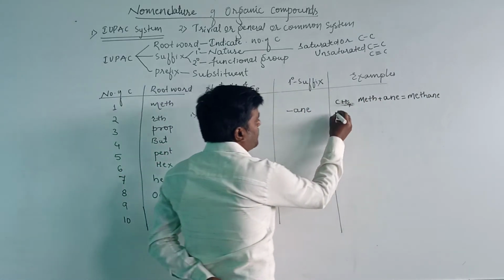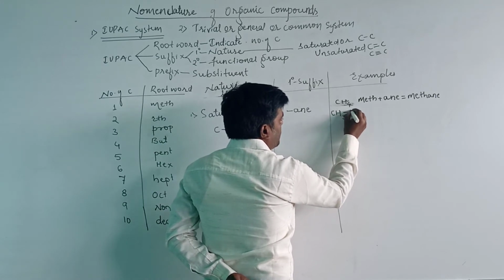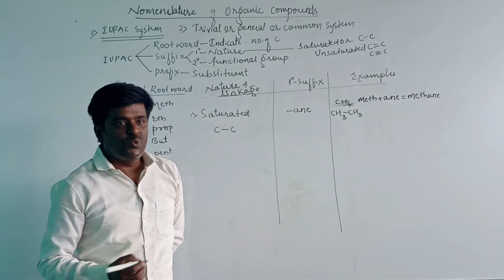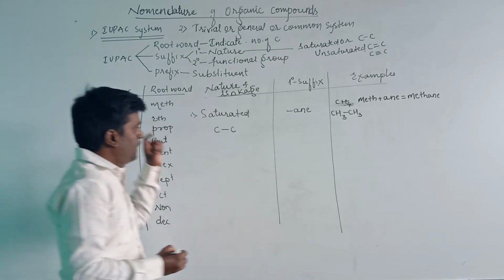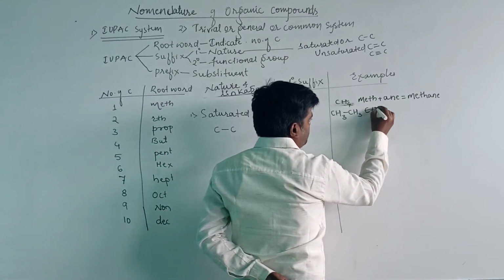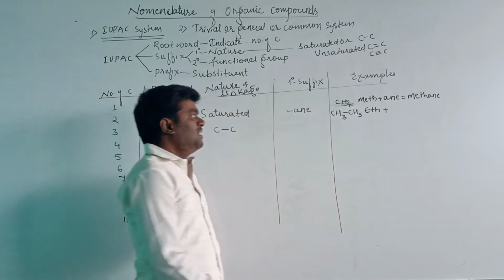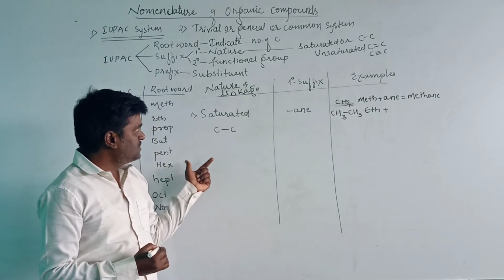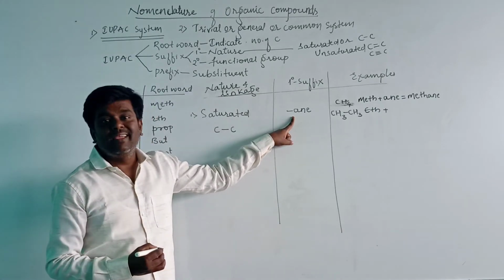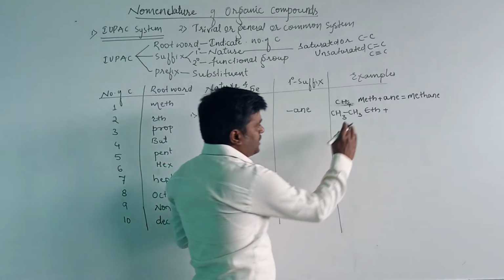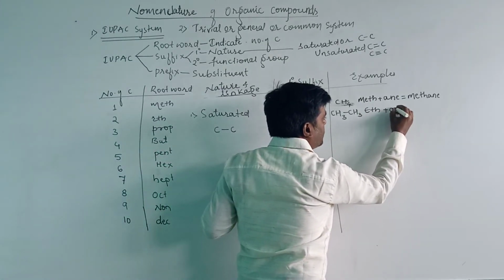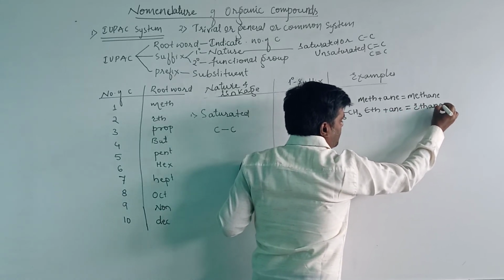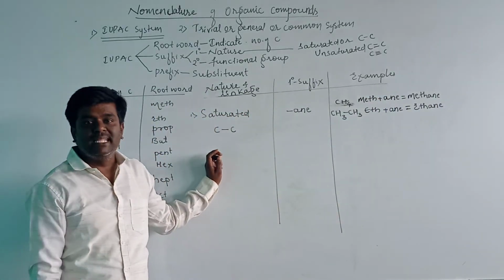Let us take another example. CH3, CH3. Here, the number of carbon atoms is 2. Then the root word is eth. And it contains a single bond. Carbon के बीच में single bond present है. उसके लिए हम क्या करते हैं? Primary suffix will be considered as ane. This ane is added just after the root word, that is eth plus ane, and the name of the compound will become ethane. The IUPAC name for this compound is ethane.